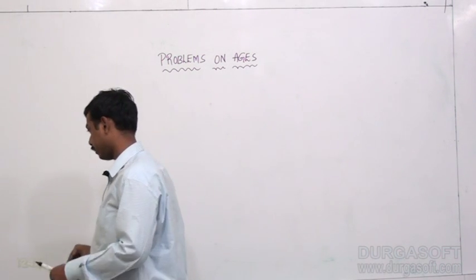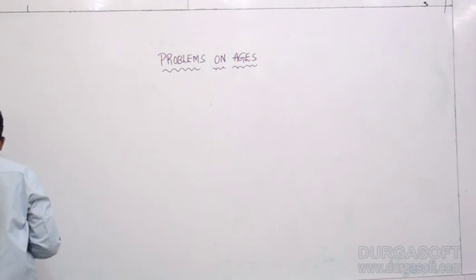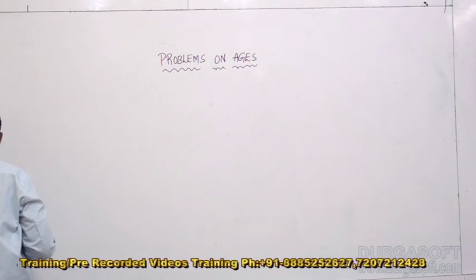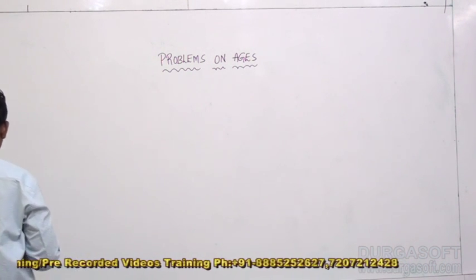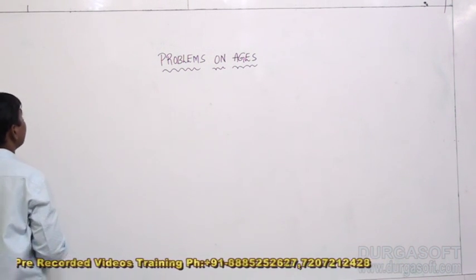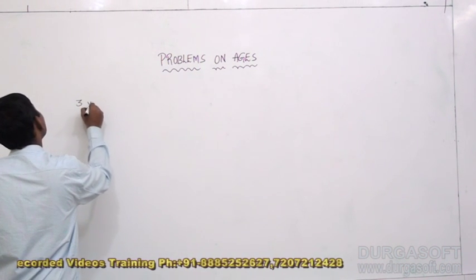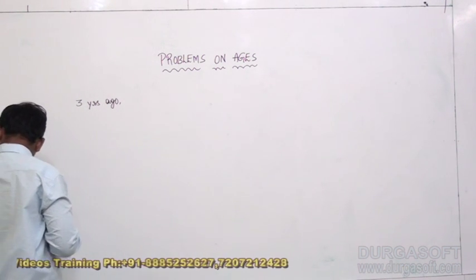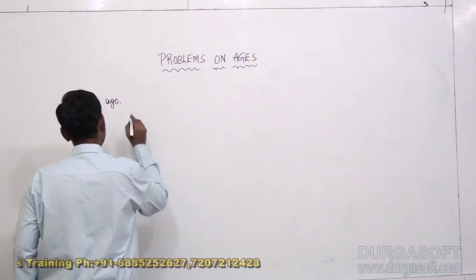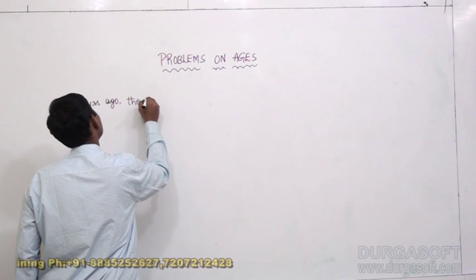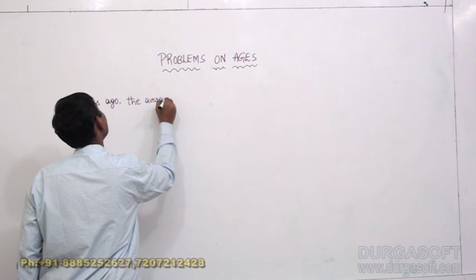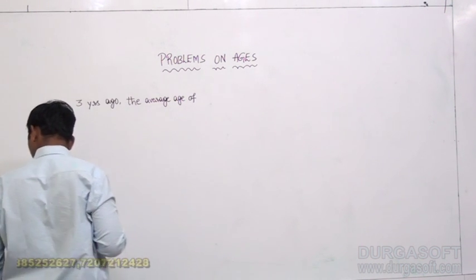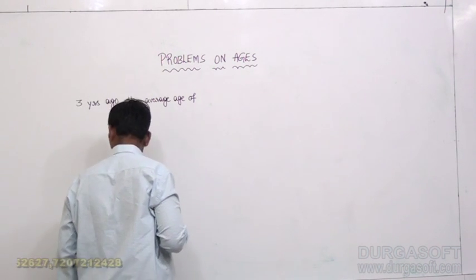Great, let us go for the next one, guys. 3 years ago, the average age of A and B was 18 years.